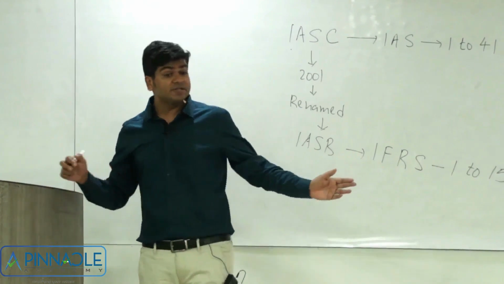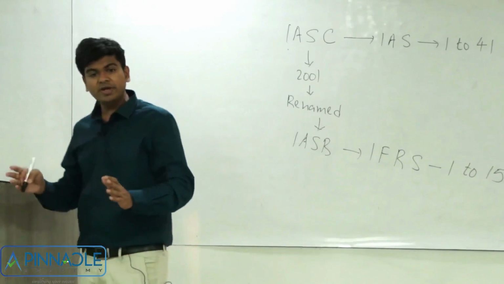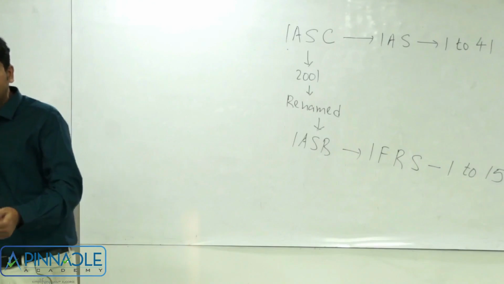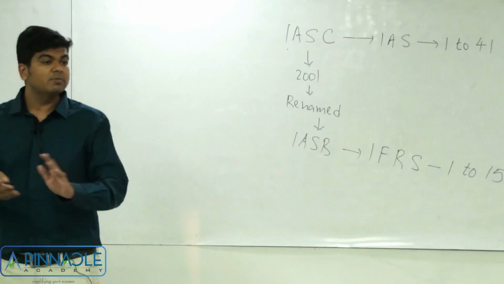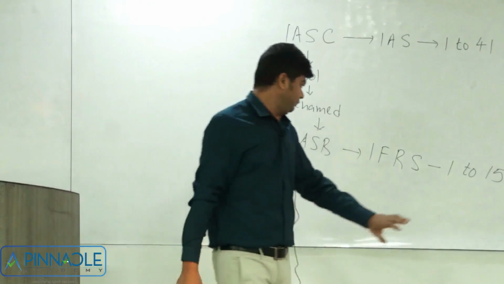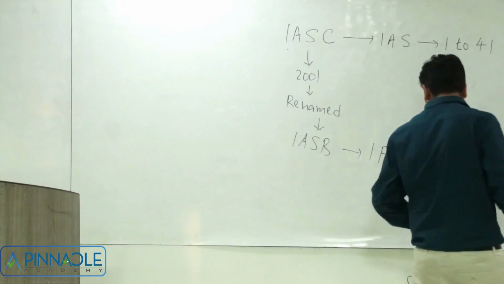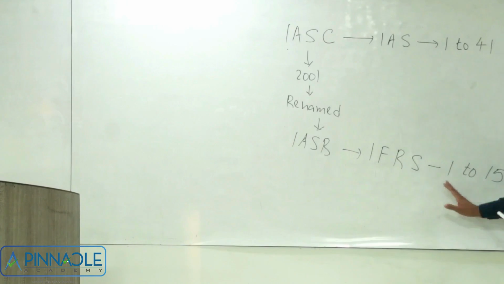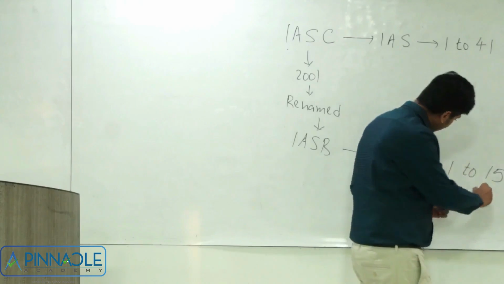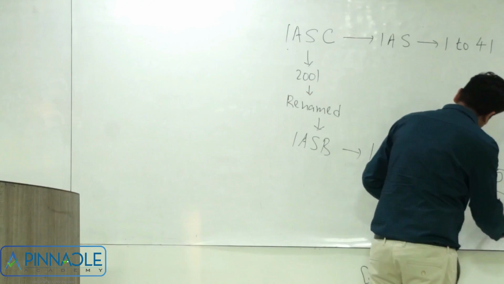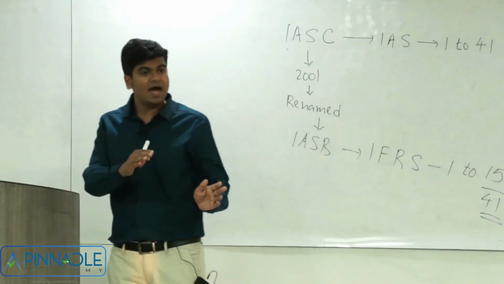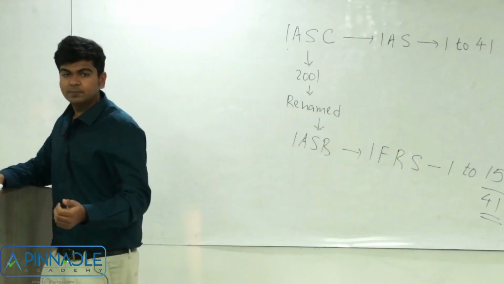Even IFRS 16 and IFRS 17 are also ready, but IFRS 16 will come into effect sometime in 2019, while IFRS 17 will come into effect sometime in 2021. So let's not deal with that. We simply keep in mind that our IFRS as of now is 1 to 15. If I take a total of 26 and 15, we can say that there are a total of 41 IFRS plus IAS which are applicable.